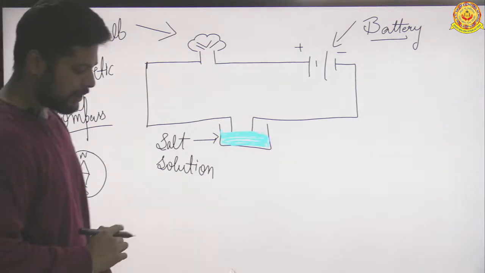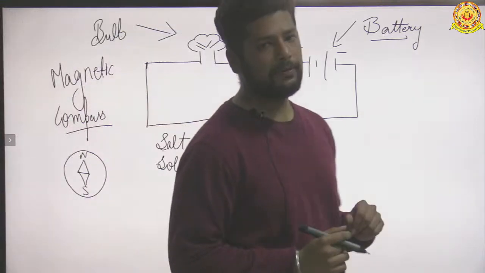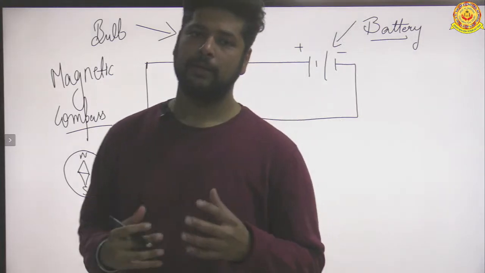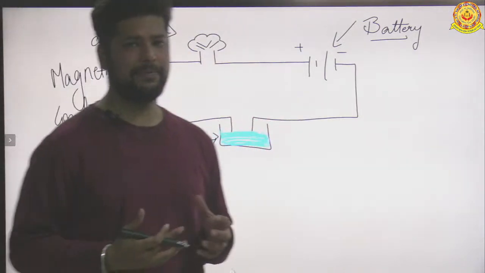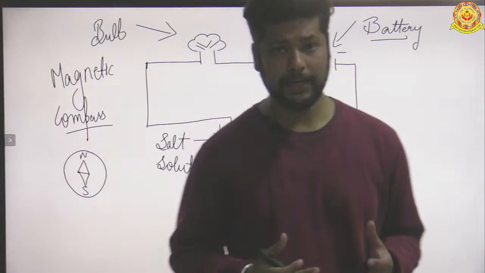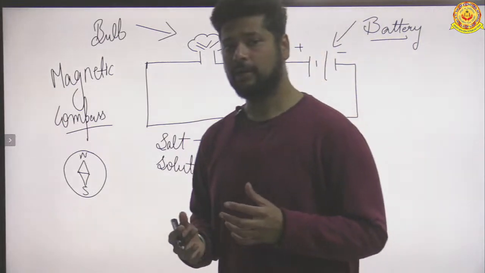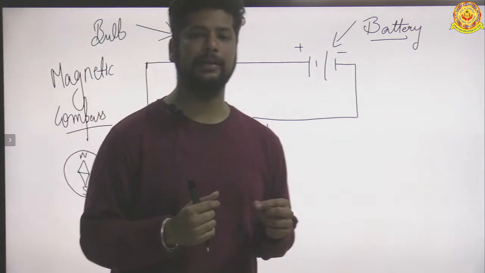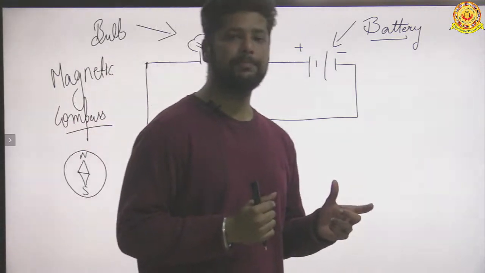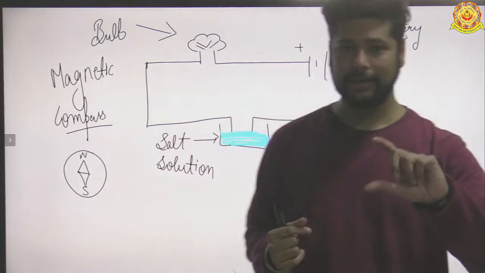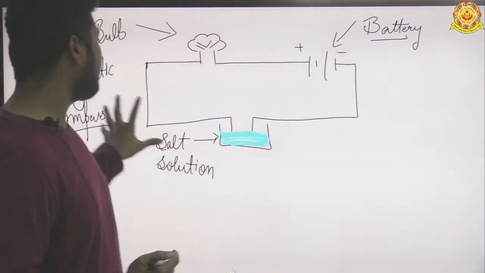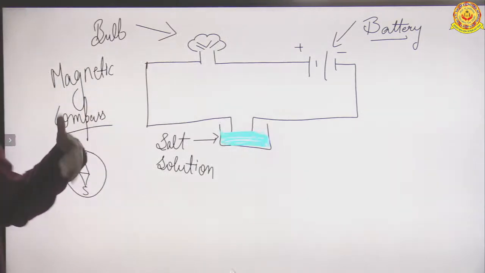Now in your previous classes you have studied about the magnetic effect of electric current. Whenever there is electric current passing through any conductor, it produces some magnetic effect. Okay, we have prepared an electromagnet. If you remember, in class 7 we took an iron nail and coiled copper wire around that iron nail, and then when electric current is passed, that iron nail behaves like a magnet.